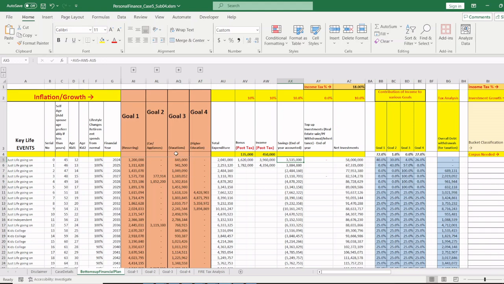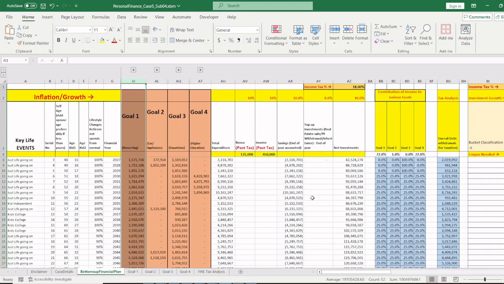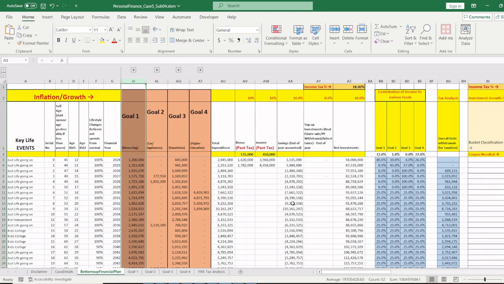I'm saying this is goal-based planning, right? You can skip all these goals and just stick to the first goal, and you can just plan for your retirement. Now, my earlier calculator, if you haven't seen my previous video, please go ahead and watch that video. My earlier calculator was all based on just one number, right? You have annual expenses and you can just plan for those expenses.